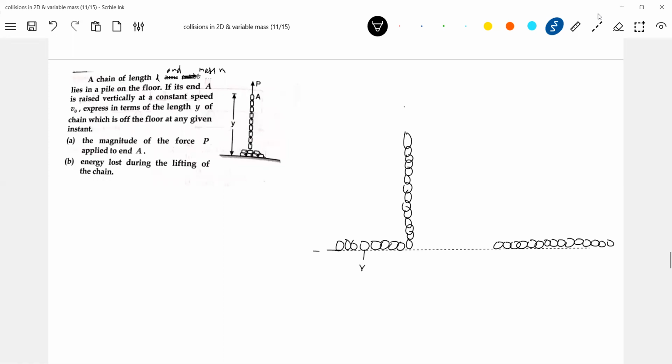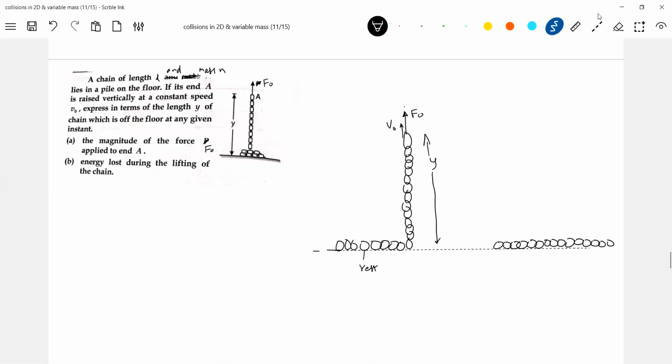So this part of the chain will be at rest. Here I applied a force. So that you don't get confused with P momentum, I'll write F naught. The force is what I applied. Now let Y be the length of the chain above the ground. Then I'm going to lift it up with a constant speed V naught. This is also given. Let's get into the problem now.